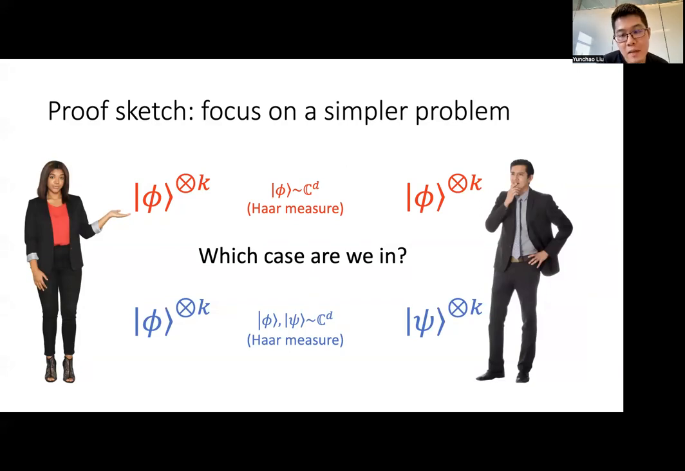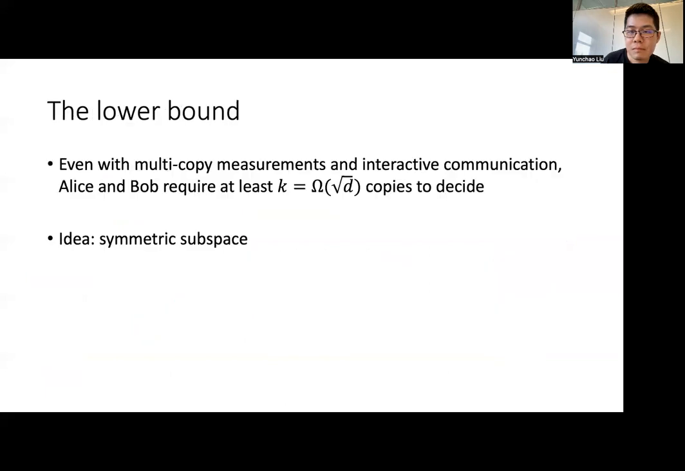This problem is a special case of our original problem, because in case one, their inner product is always equal to 1, and in case two, their inner product is exponentially small with high probability. Therefore, we only need to prove a lower bound for this problem. Here, we will prove a lower bound that the above problem requires at least square root d copies to decide. And the idea to prove this lower bound comes from the symmetric subspace.